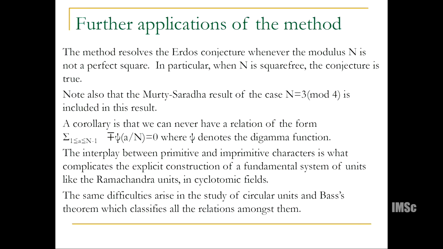Where is this coming from? The same difficulties arise in the study of circular units, and Bass's theorem, which classifies all the relations that you can have amongst the circular units. There's a famous theorem of Bass that tells you what the possible relations are amongst the circular units, and Bass made a conjecture which was not quite right, but almost right, and was corrected later by Ennola. So there may be further applications to understand distributional relations.